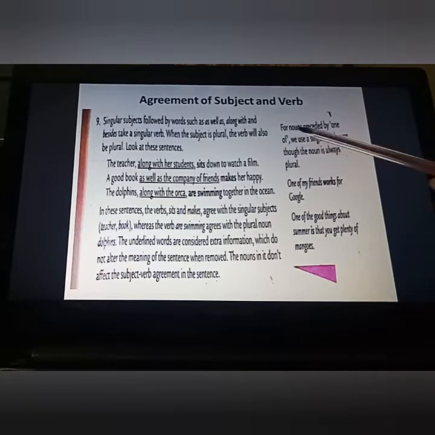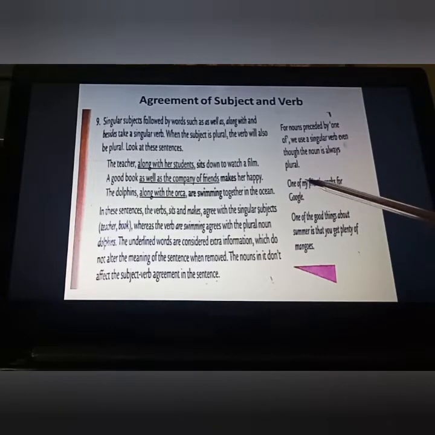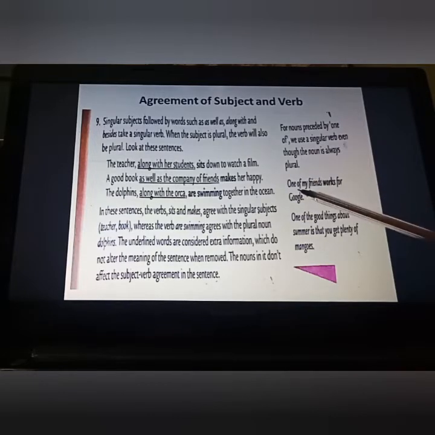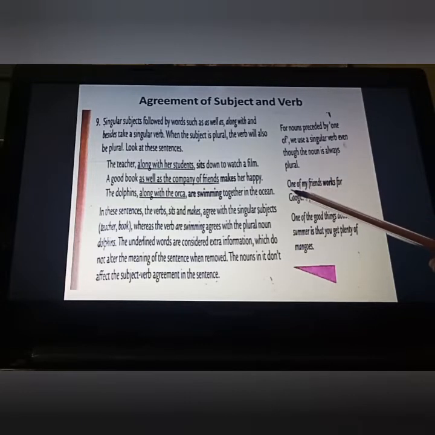One more thing, for nouns preceded by one of, we use a singular verb even though the noun is always plural. As you can see here, one of my friends works for Google. Now you will say, ma'am, according to friends, friends is what? Plural. So we should put the verb first form. But we have put the verb fifth form over here. Why? Just because one of my friends means I have so many friends and any one is working with Google. Isn't it? So here I am talking about only one person. So whenever you get this one of, after that you have to put a singular verb.